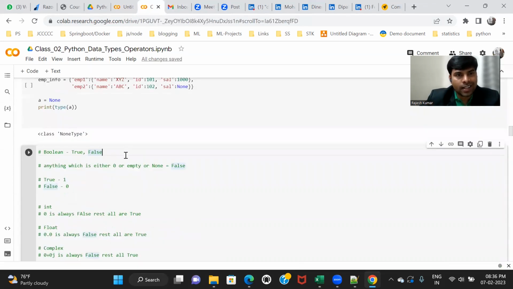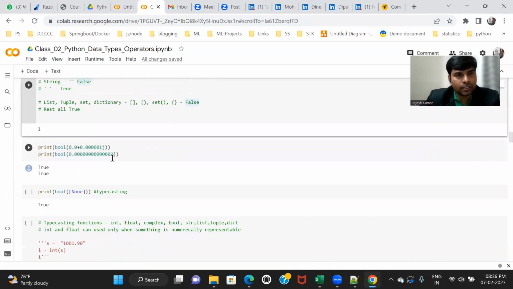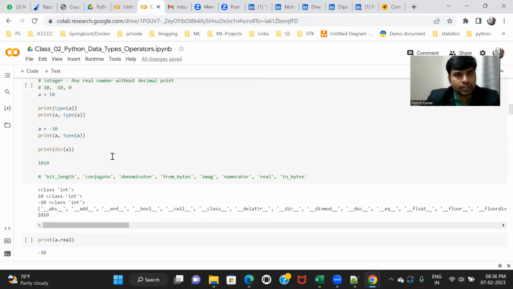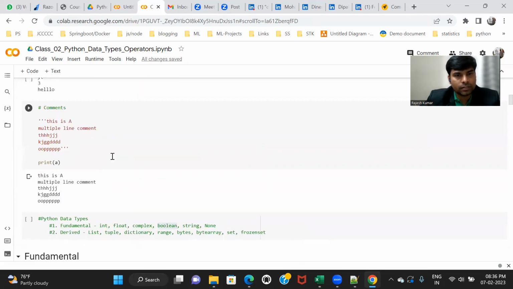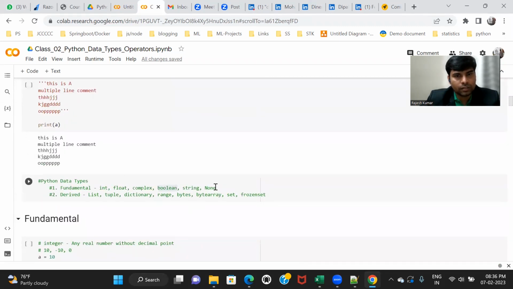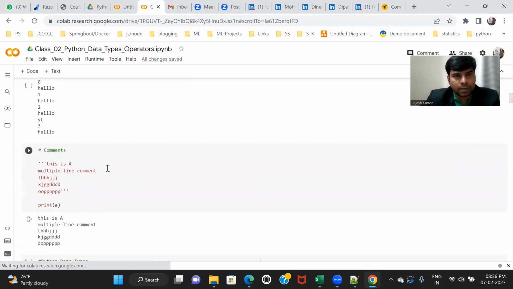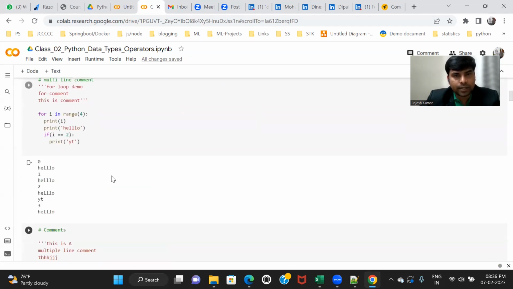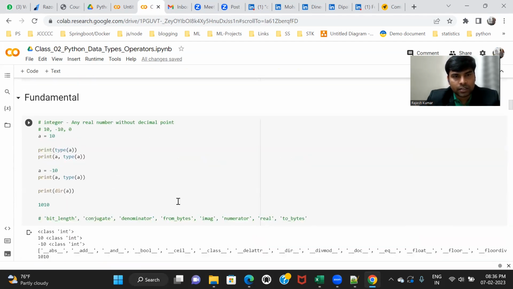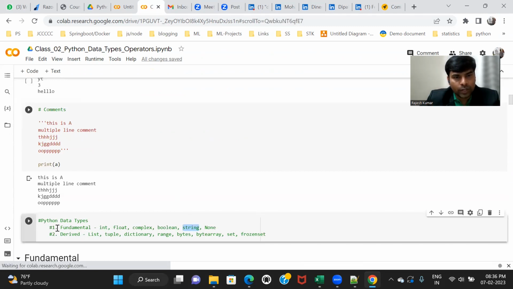There are some rules behind the Boolean type. I will talk about the rules a bit later, but before that, let me complete the string data type. So we covered int, float, complex number, Boolean which is only true or false, and None means it has no data. It's an empty bucket. Let me go through the string now.